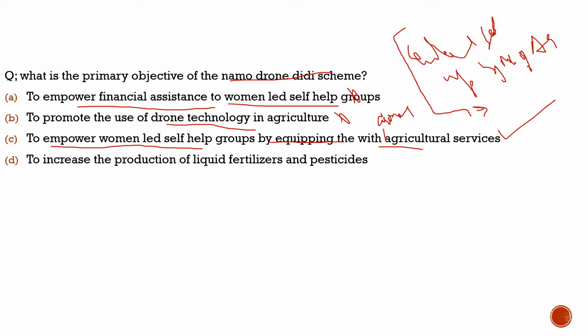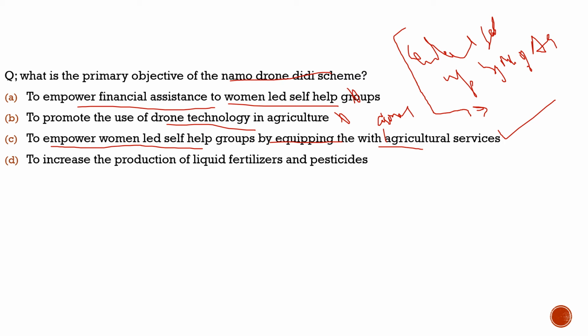So with this, I hope we understood about the Namo Drone scheme. Why did we bring this question? Because there was a mention of the Namo Drone scheme.